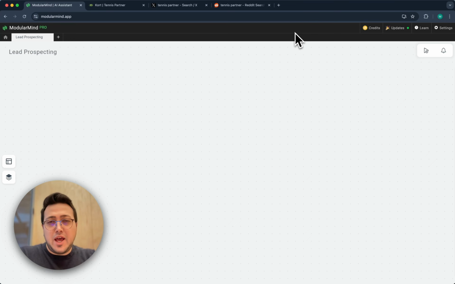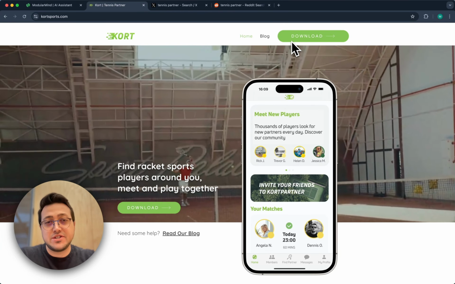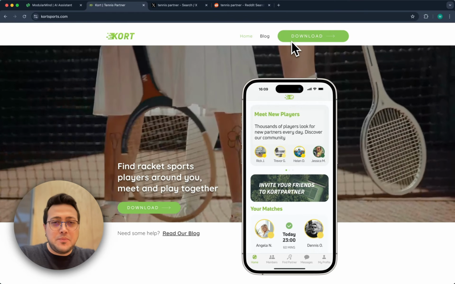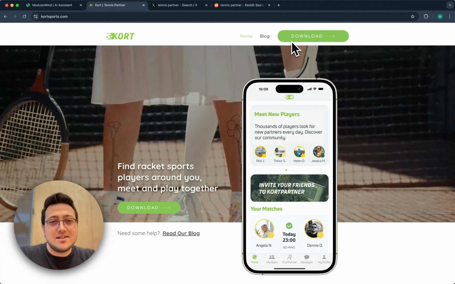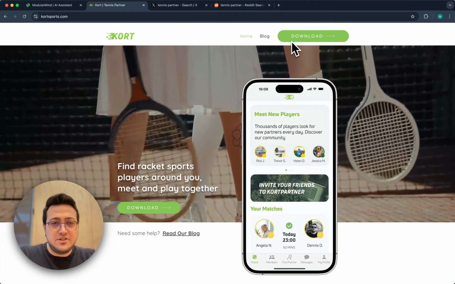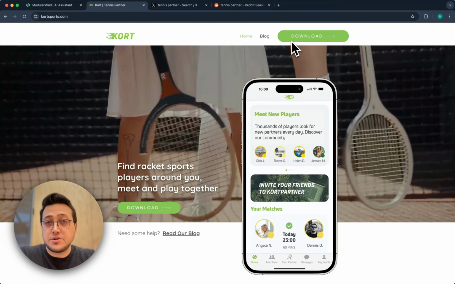So I have an app called Court, which I designed to help tennis players find hitting partners. And as a beloved platform, I appreciate the organic growth it achieves, but I still want to actively seek out potential users and invite them to try Court.